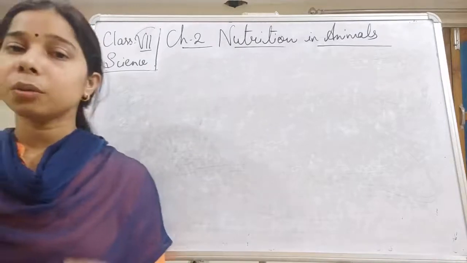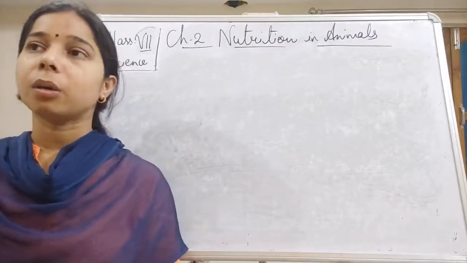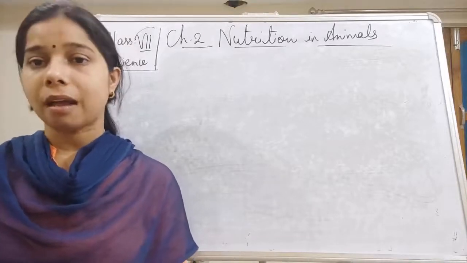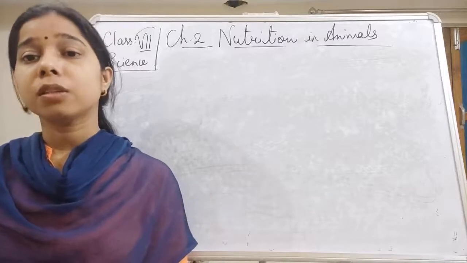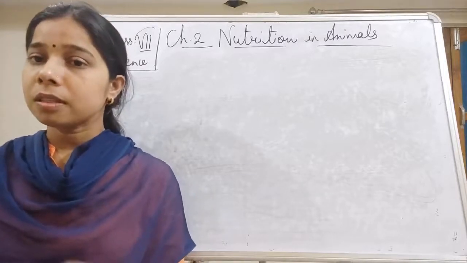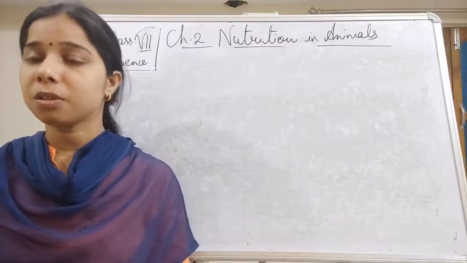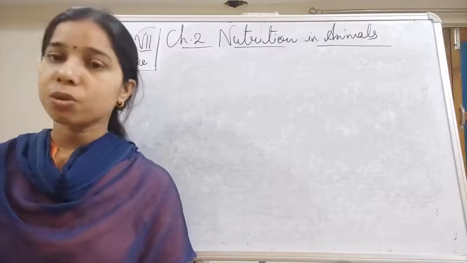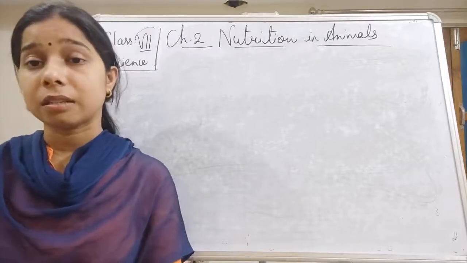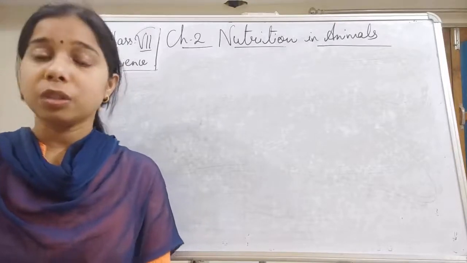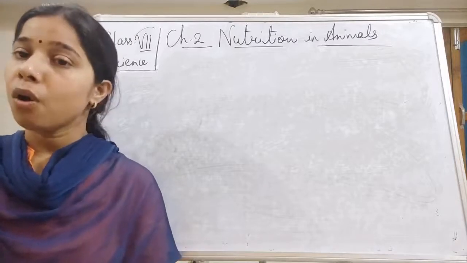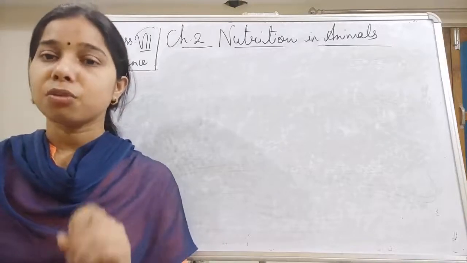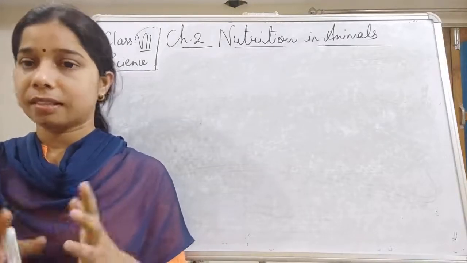If we are talking about the three glands, what is their role? The glands help in releasing juices. Since we are talking about the digestive system, the juices released by these glands are digestive juices. These juices help in the digestion of food. So the first gland is the salivary gland, which releases saliva.